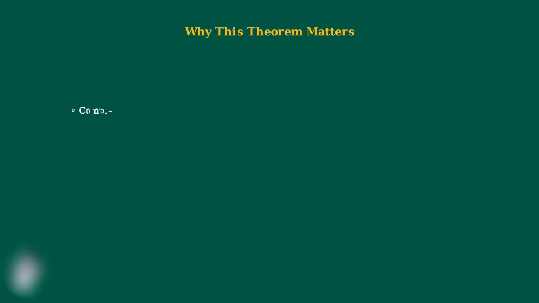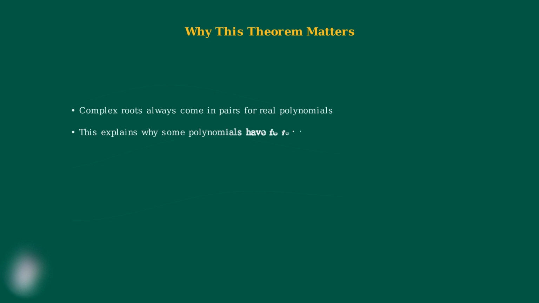This theorem is crucial for several reasons. First, it tells us that complex roots always come in pairs for polynomials with real coefficients. Second, it explains why some polynomials have fewer real roots than their degree suggests. Finally, it helps us predict the structure of polynomial solutions before we even solve them.